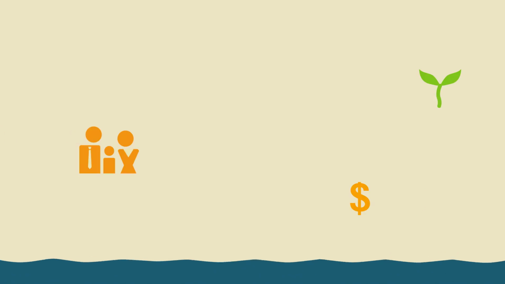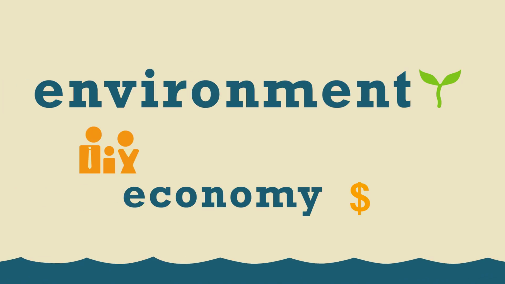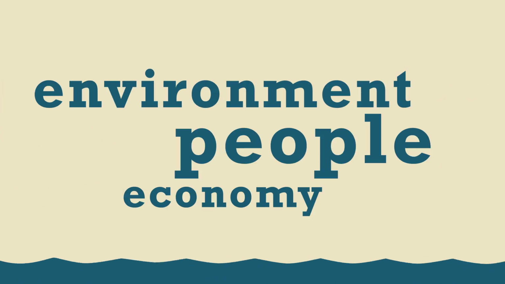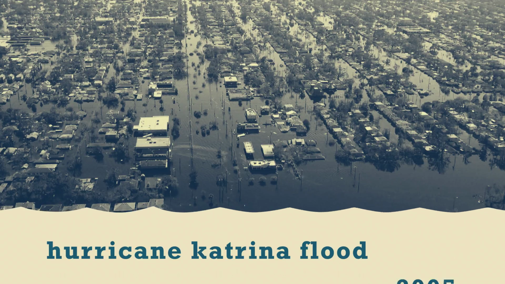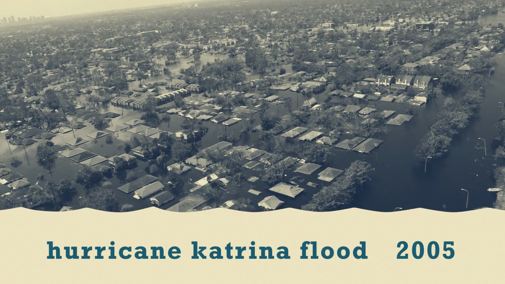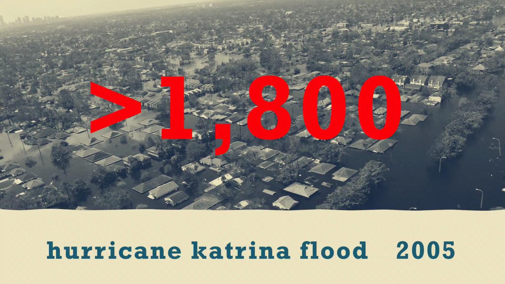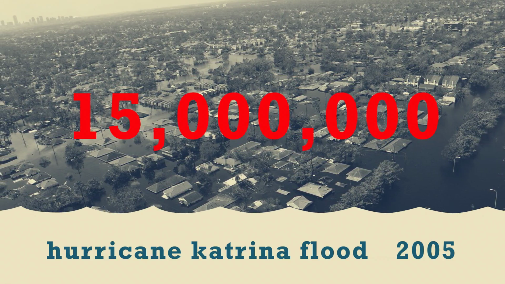Generally speaking, floods can have devastating consequences and can have effects on the economy, environment, and people. According to the National Weather Service, flooding kills more than 140 people per year in the U.S. You may know the Hurricane Katrina flood of 2005, but you may not know that it killed more than 1,800 people and impacted 15 million.